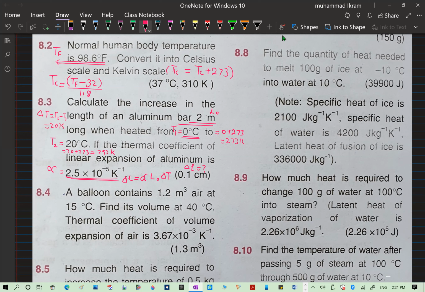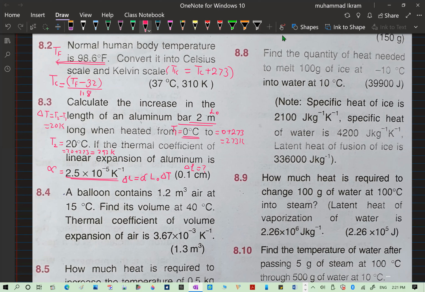Now, one important thing which I want to tell you, that if you want to find out the difference in Kelvin, then do one simple thing. And what is that one simple thing? Just look at the difference in centigrade, write delta T, and instantly write 20, but not centigrade, Kelvin.